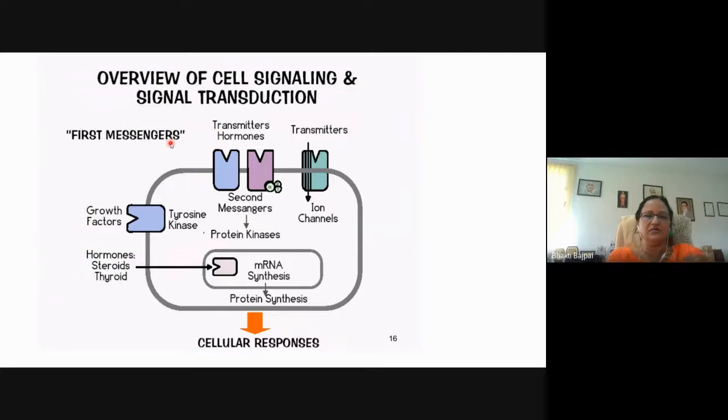So when the first messenger or the ligand binds to the receptor, there will be some signal transduction, and the secondary messengers or the second messengers are produced, which will then bring about different effects in the cell, either at the cellular level or at the molecular level.